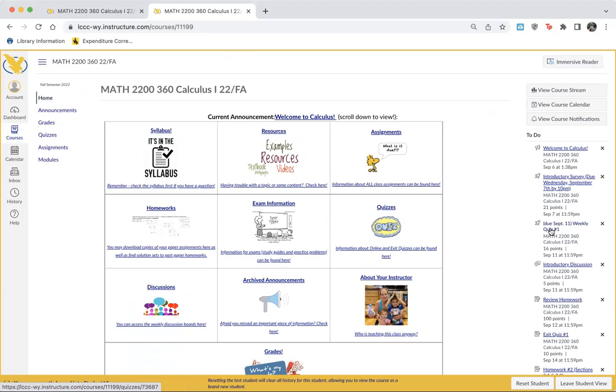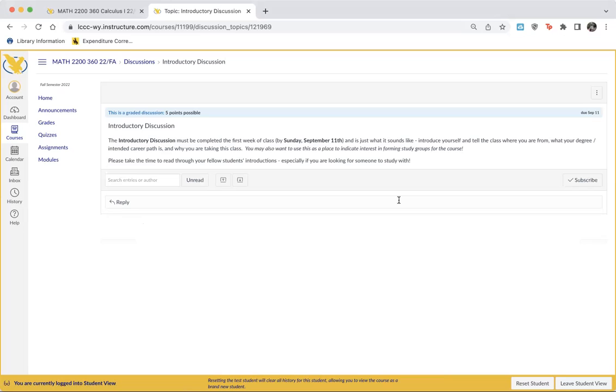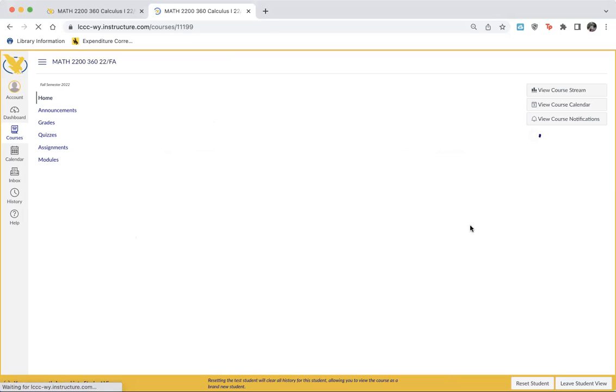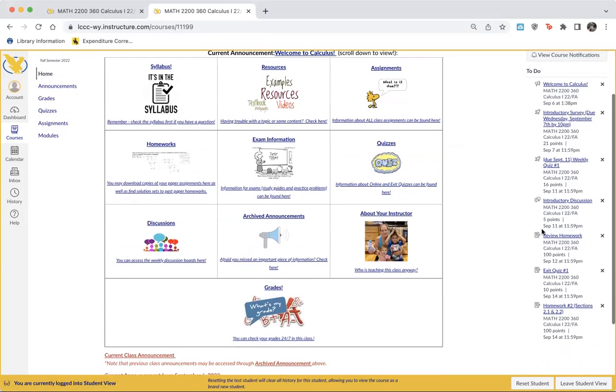Just realize that if you struggle with that, that doesn't mean you're not going to be successful in this class. You can still be a great calculus student and have a really successful year. You just might have to put a little bit of effort into reviewing some of those materials, and I am happy to help you do that. All right, so introductory discussion. Pretty basic, just says, hey, introduce yourself, say where you're from. And then your review homework.